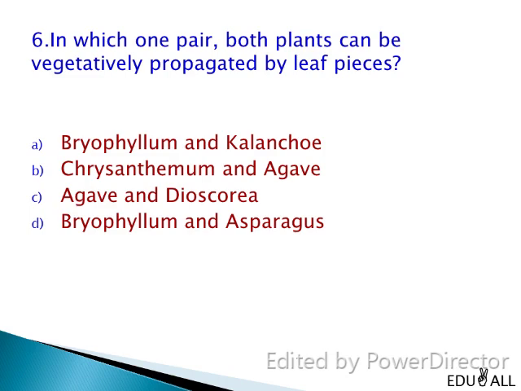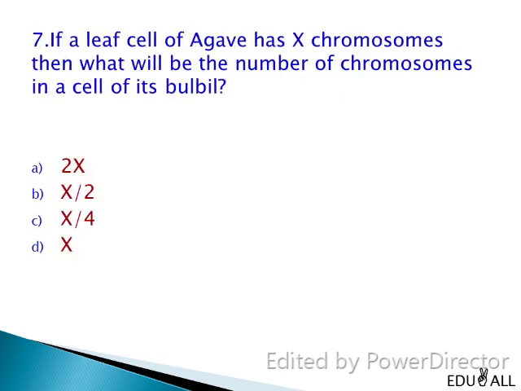In which one pair both plants can be vegetatively propagated by leaf pieces? We have studied that bryophyllum propagates vegetatively by adventitious leaf buds. Leaves of bryophyllum carry on photosynthesis, their usual function, but in addition they have the capacity to produce one or more plants from the notches in their margins. It is also observed in Kalanchoe. Hence, the right answer is A, bryophyllum and Kalanchoe.